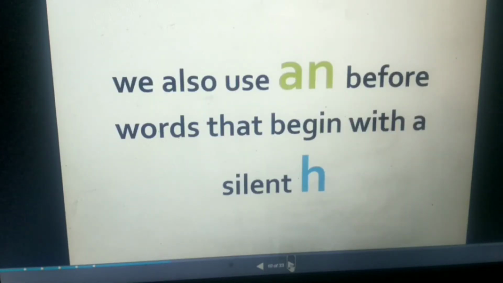Now we have an exception to the rule. An is used before words that begin with a silent H. H is there in the spelling, but H is not pronounced. It is silent. So with such words, we use article an.